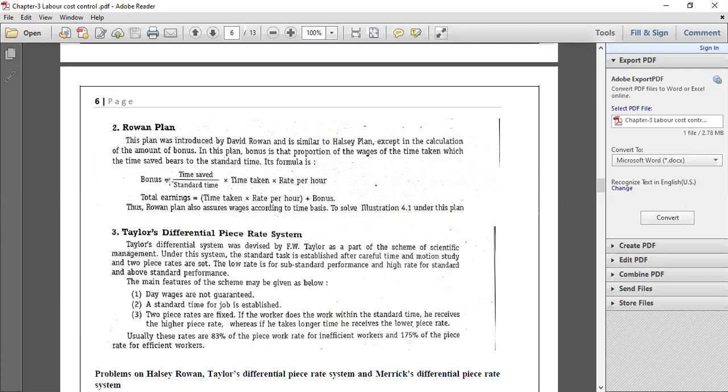But what is different from Halsey? The formula for calculating bonus is slightly different. Here the bonus is equal to time saved divided by standard time into time taken into rate per hour. Using this formula we have to compute the bonus, and whatever amount we get as per this formula will be paid along with your time rate wages as per the time rate system. So this is your Rowan's plan.